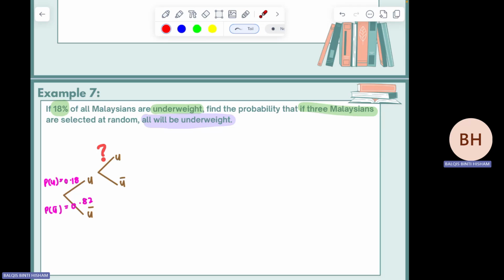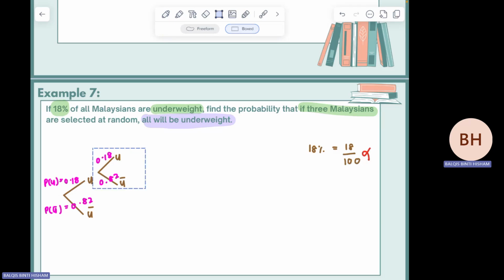For this one, you have to assume the probability remains the same because you don't know the total population. The question just gives you 18%. So you cannot convert 18% to 18 over 100. You cannot assume Malaysia only has 100 people. If you are given the percentage, not the exact value, we assume that the probability remains the same, regardless of how many percent you choose. So the probability here will be 0.18, and this one is 0.82.